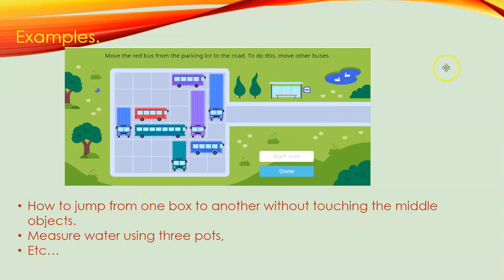They give three water jugs, like 2, 3 and 4 liter, and they ask your child to divide the water into 2 liters each, because there is no measurement. They can't measure 2 liter or 3 liter. So they should transfer from here to there and divide it into three parts.